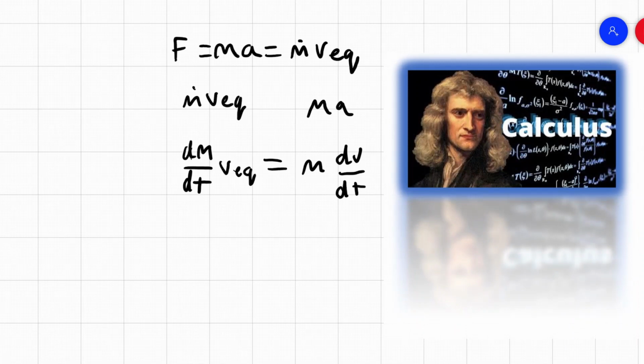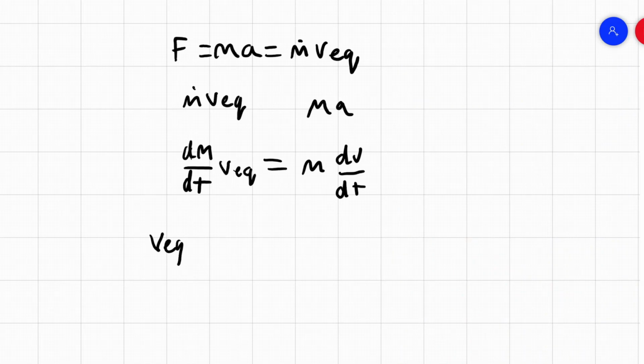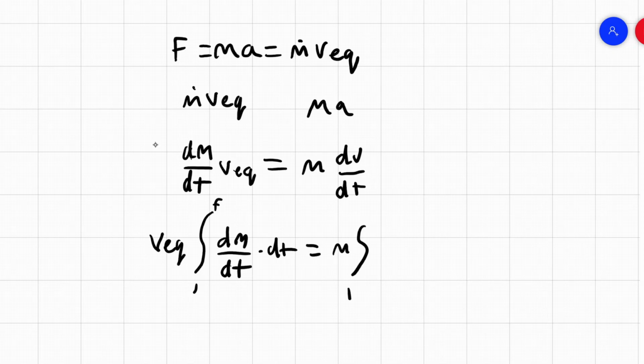So that will look like v equivalent, which is outside of the integration because it's a constant, times the integral from initial to final of dm over dt times dt, which is equal to m times the integral of initial to final of dv over dt times dt.